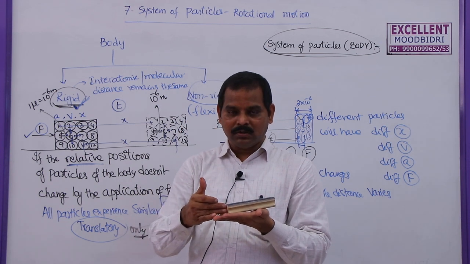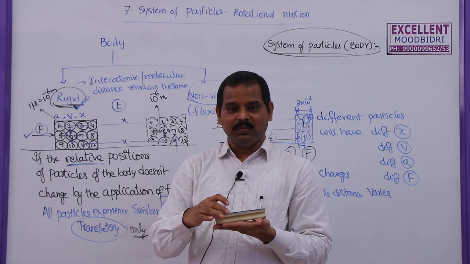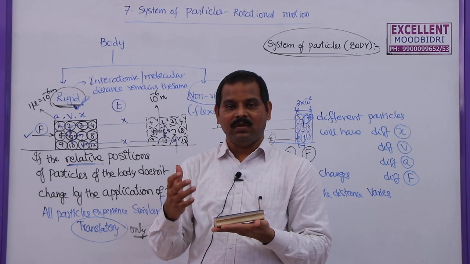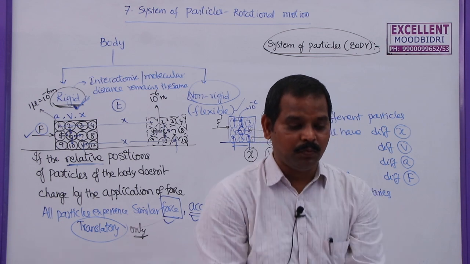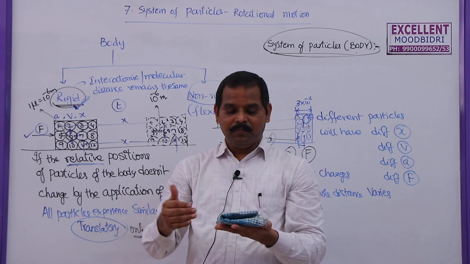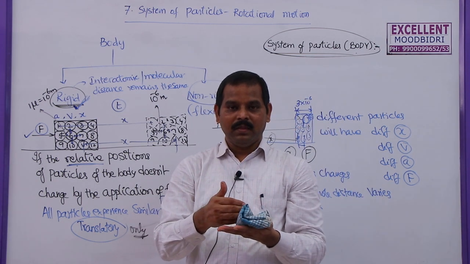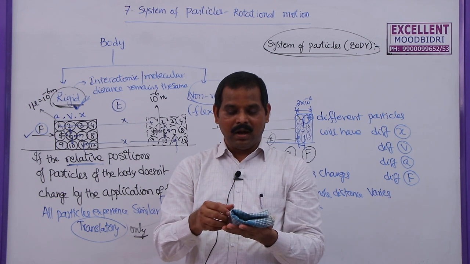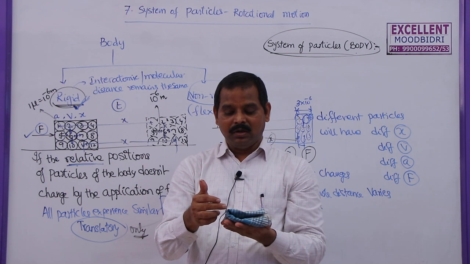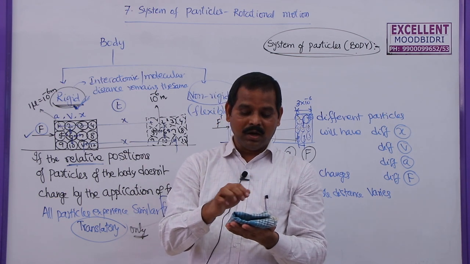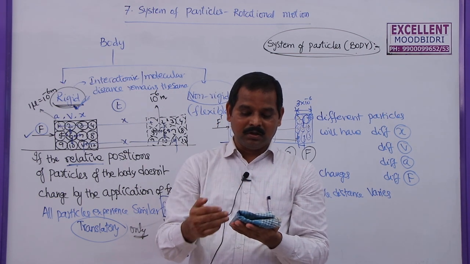So whenever force is applied on a rigid body, all the particles will experience the same force, same acceleration, same velocity, same displacement. Whereas if you take this cloth, if I apply force here, see here the particles are not moving along the same line. Instead, these particles are coming onto this particle. Let us say this is the first particle, this is the 10th particle.